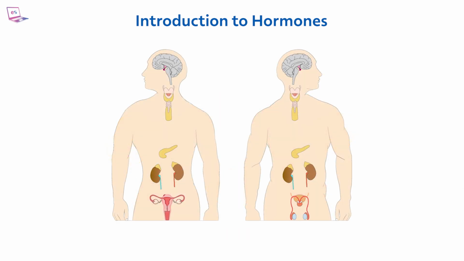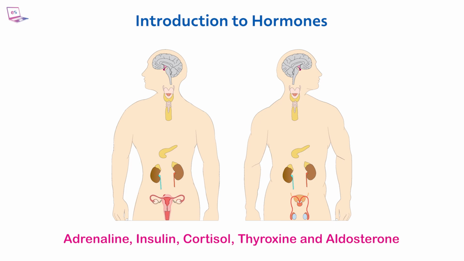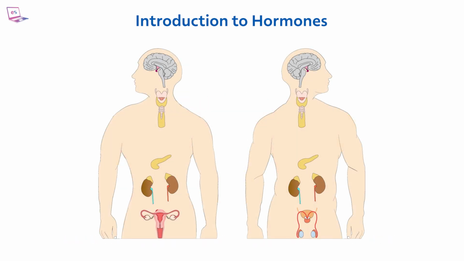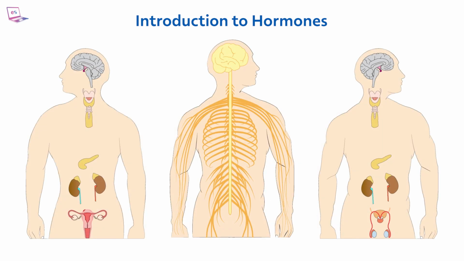The endocrine system secretes many hormones, including adrenaline, insulin, cortisol, thyroxine, and aldosterone. The blood carries hormones to a target organ, producing an effect. The effects of the endocrine system are slower, but longer-lasting than those of the nervous system.